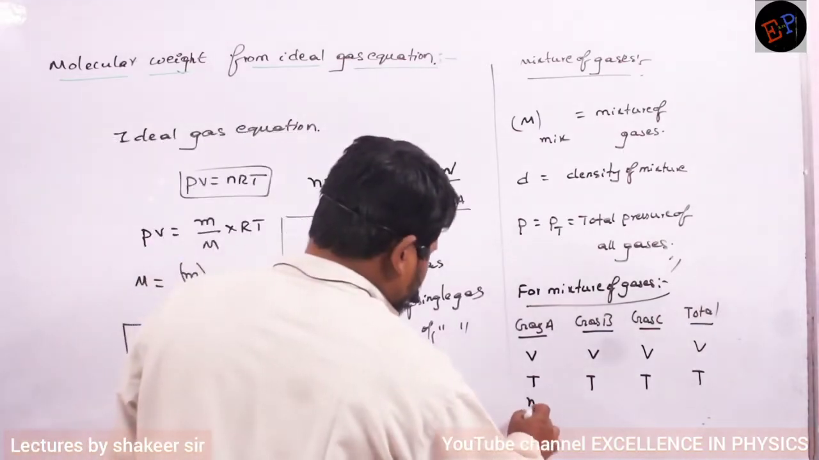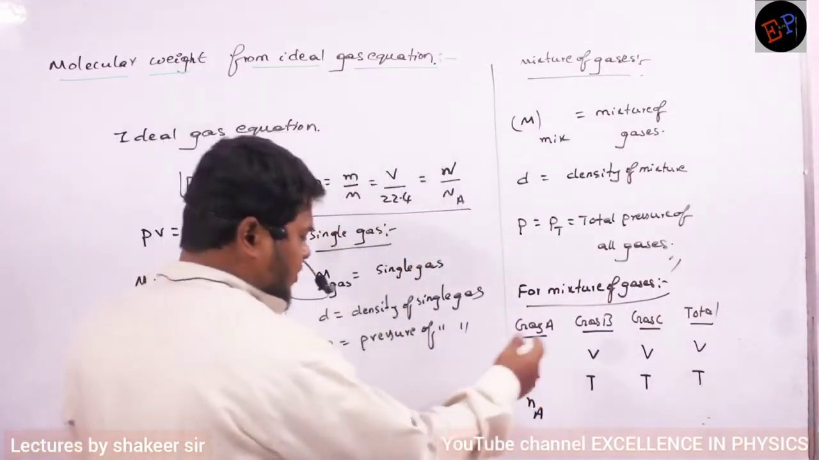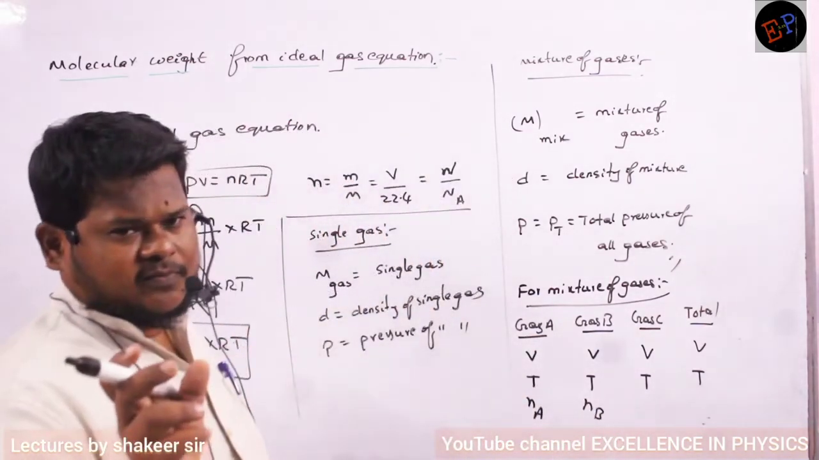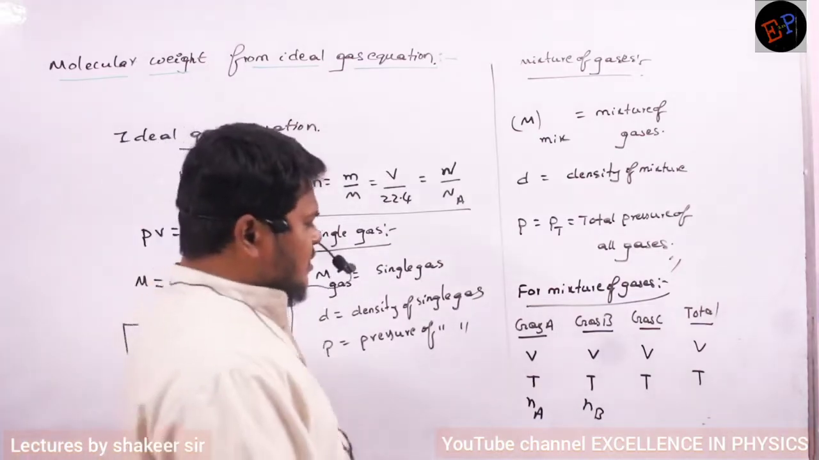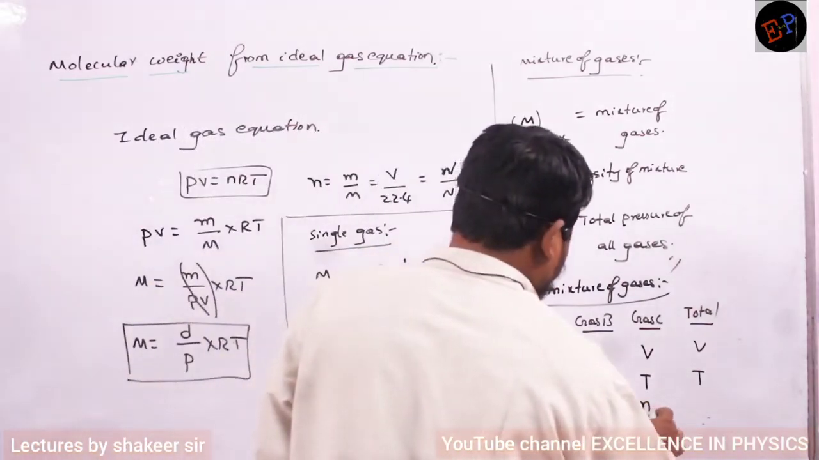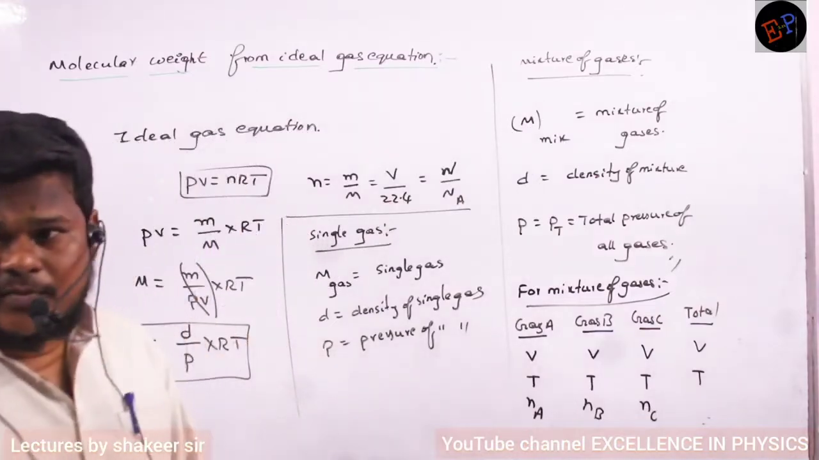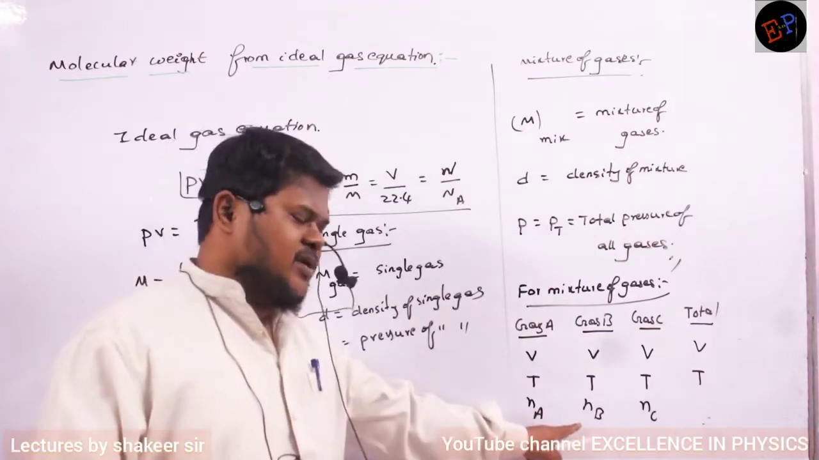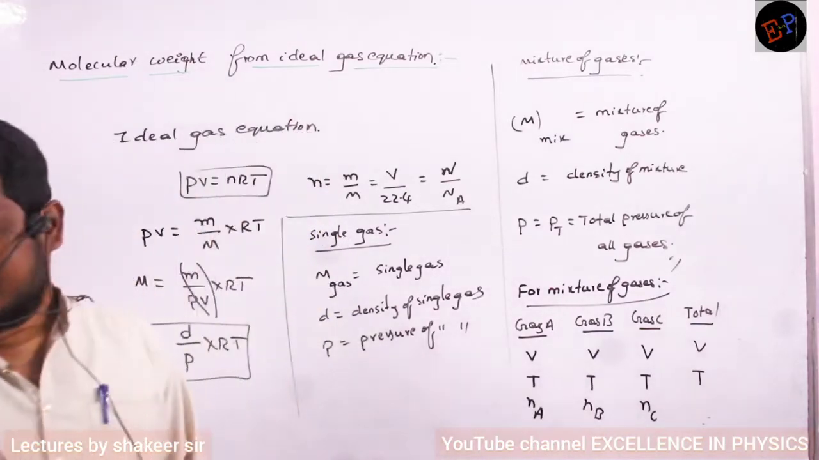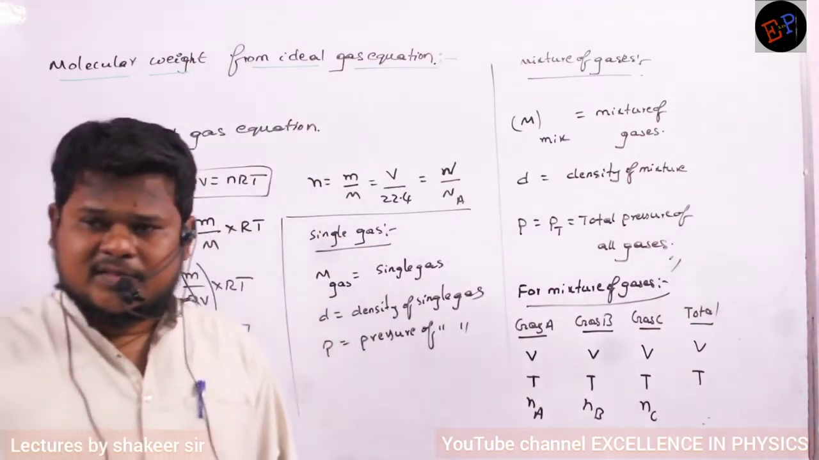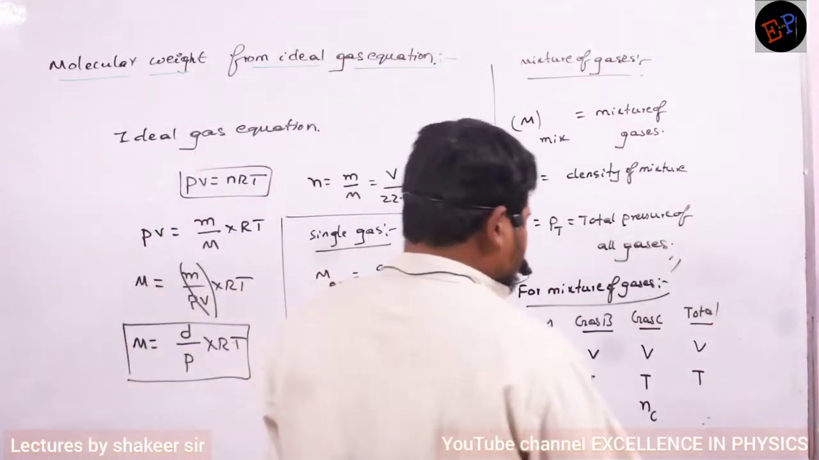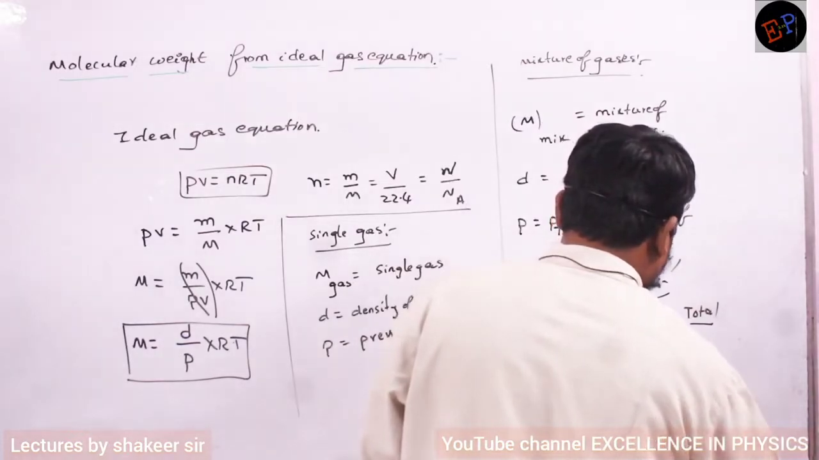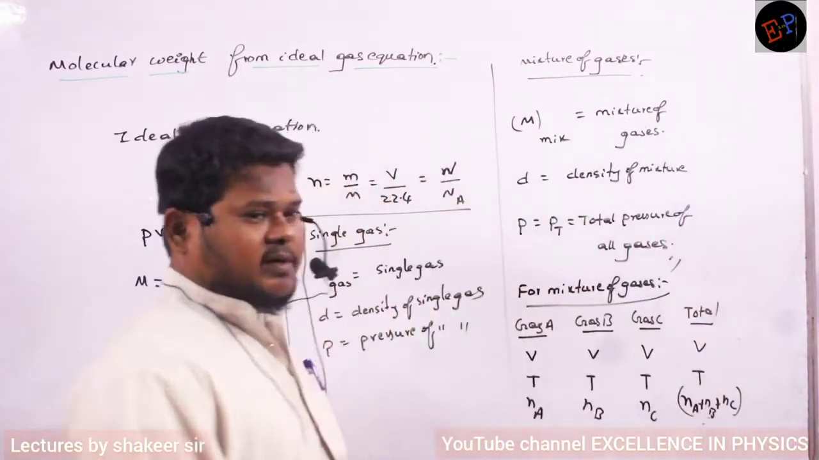Number of moles of the first gas, I can call it Na. Number of moles of the second gas, that may be different, Nb. Number of moles means number of particles of the gas. And gas C also may be different. Now what is the total number of moles? Na plus Nb plus Nc. If 10 molecules of oxygen, 10 molecules of hydrogen, 10 molecules of helium are present, then in total 30 molecules are present. So I can say Na plus Nb plus Nc is the total number of moles present in that container.